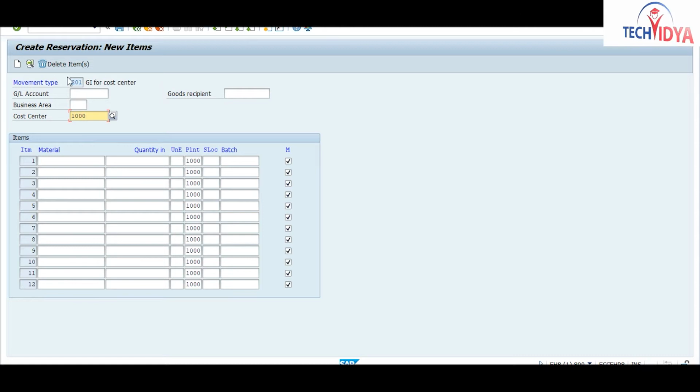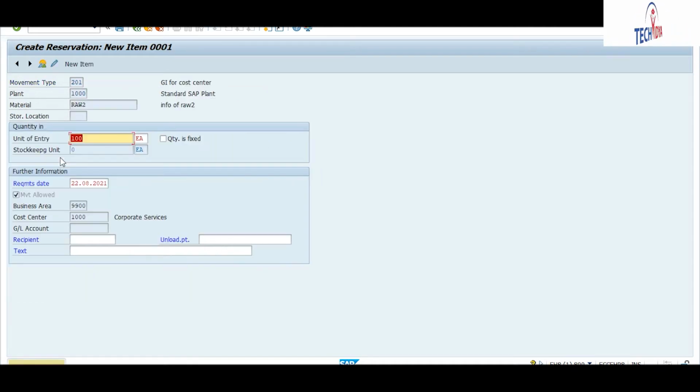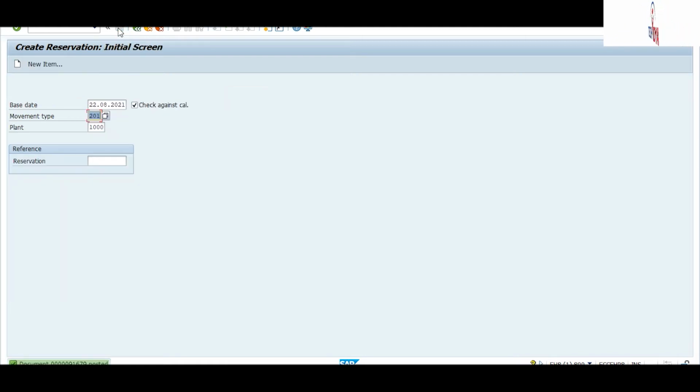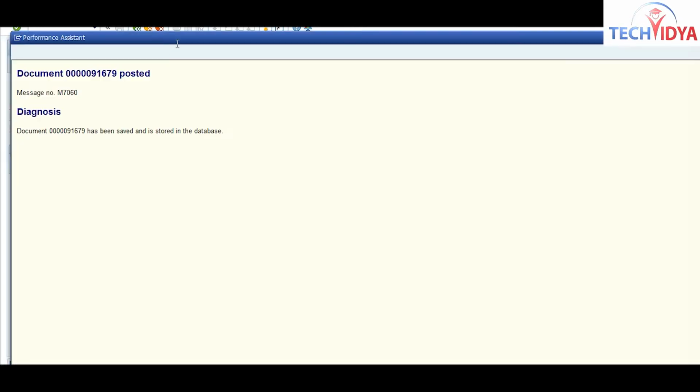So basically, as we have taken movement type 201, we are making a goods reservation for our consumption to cost center. Okay, so I will enter here my cost center number and enter the material that we want to consume, and say the quantity. So this information we will enter here, and save this. This is my reservation number. So we have created 100 quantity stock for my reservation with respect to consumption to cost center. This stock we will use for the consumption to cost center whenever you require that.